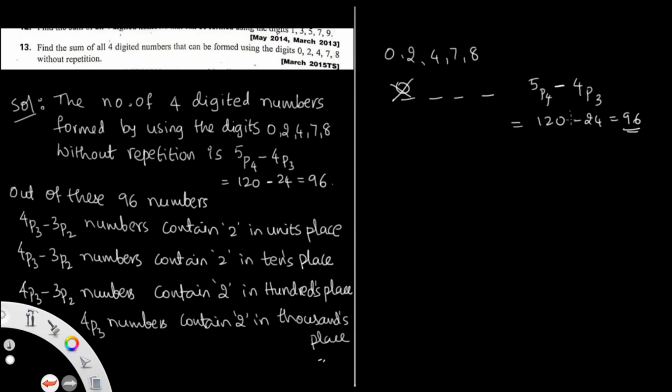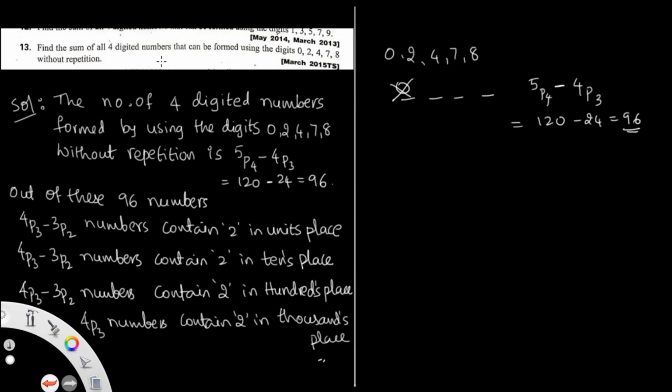That is why the total numbers you can get is 5P4 with 0 not in the first place. If 0 is fixed at the front, the remaining 4 digits fill 3 places, which can be done in 4P3. So the total number of 4-digit numbers formed by the given digits without repetition is 5P4 minus 4P3, that is 96 numbers. In these 96 numbers, the question asks for the sum of all 4-digit numbers.